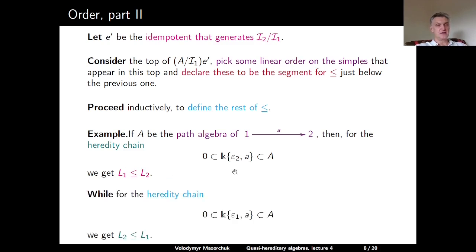We also have seen that this is not a unique heredity chain for our algebra. We can also consider the heredity chain which starts with the ideal generated by epsilon 1, and then this embeds into A. So since the ideal here is generated by epsilon 1, we will get that our simple module L1 is maximal with respect to our linear order, and L2 is the next one.